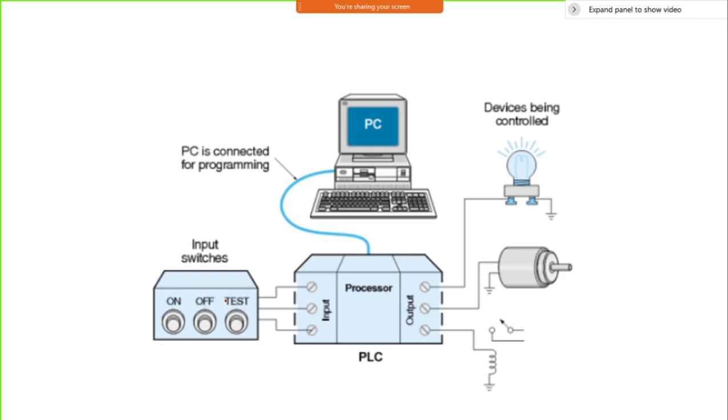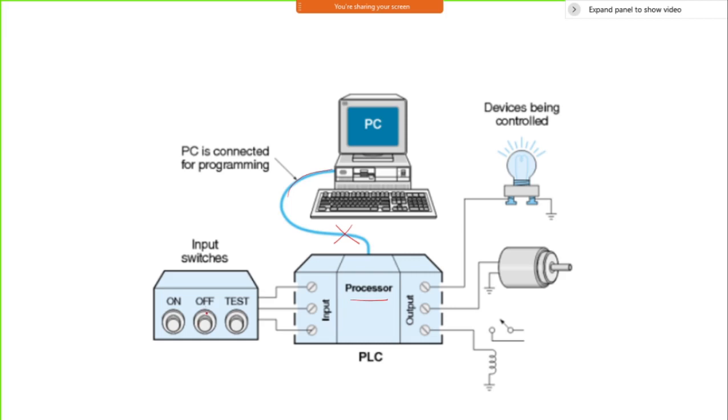The conditions based on these inputs will be programmed through the PC, and the programming wire will come maybe in a USB or something. It is connected to your processor, and this is a typical PLC based processor. Once it is programmed, you can disconnect this. Now you are independent. You don't need any PC or anything.